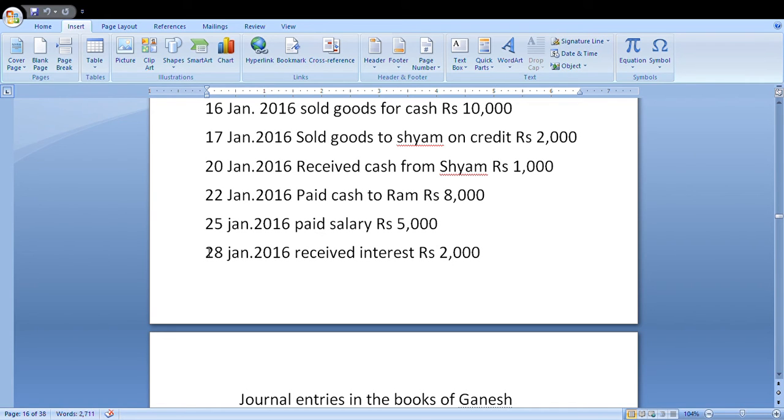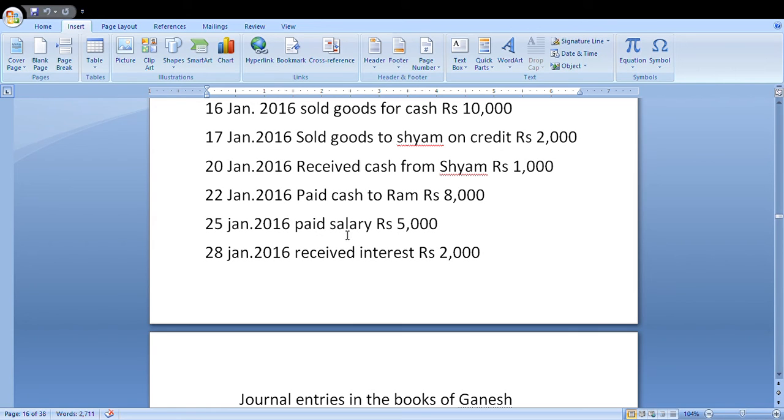Next one is 25th January 2016, paid salary rupees 5,000. This is a nominal account. Any expenses or losses are debit, and any income and gains are credited.